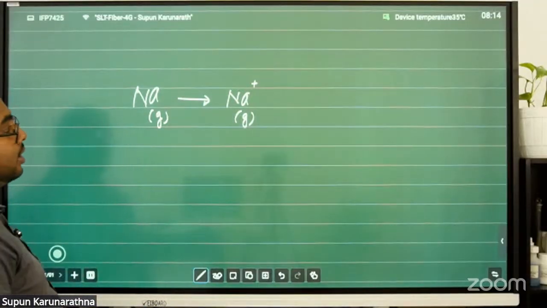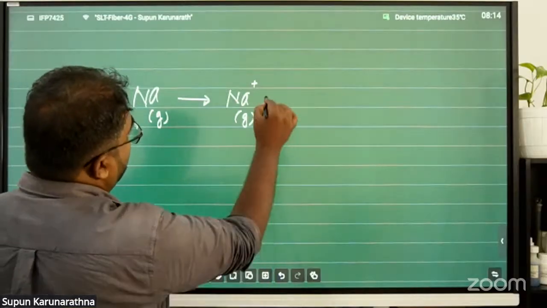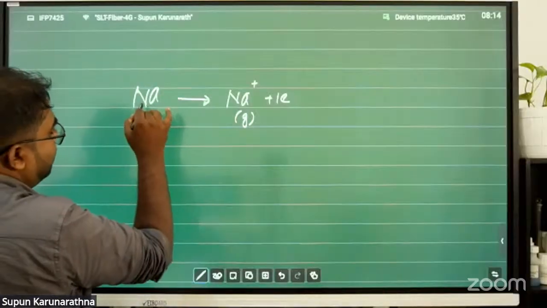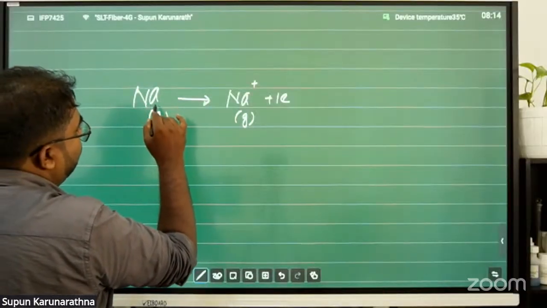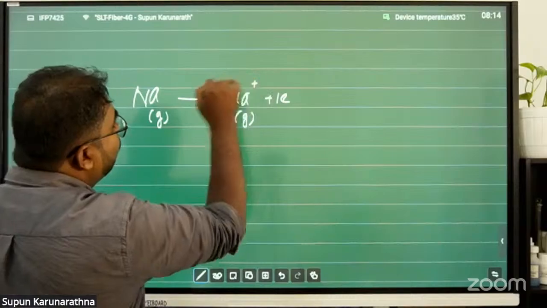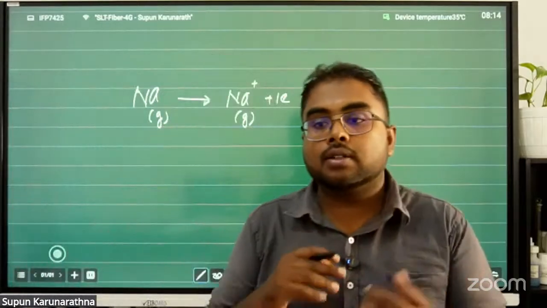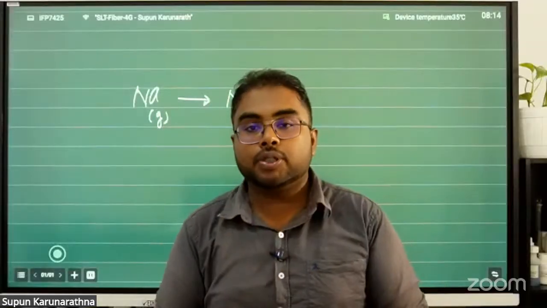That is what we call the first ionization energy: the amount of energy provided to this atom to remove the electron and form a unipositive gaseous ion.